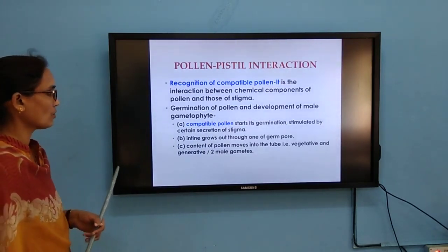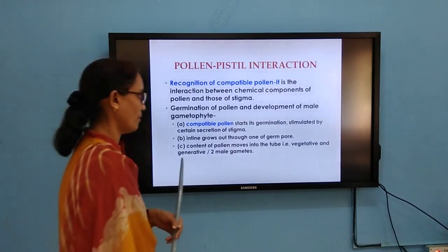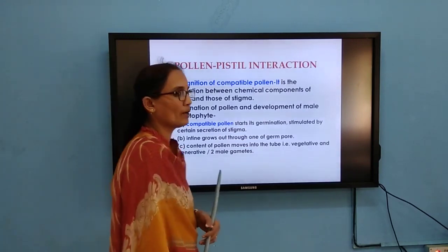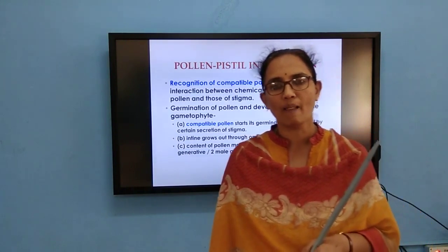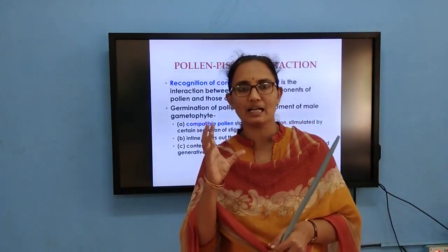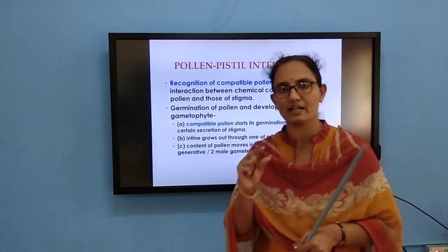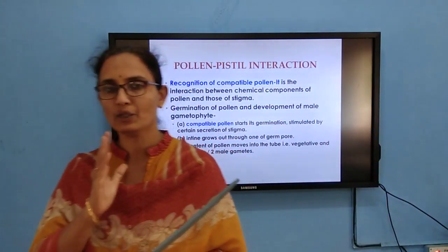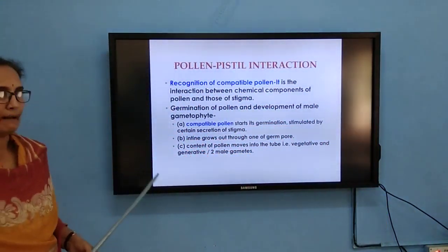So the intine grows out through the germ pore, and the pollen moves into the pollen tube, the vegetative and generative cell. The generative cell is going to divide into male gametes. Earlier also I told, the vegetative cell is bigger in size, and the generative cell is smaller. From this generative cell only, when it undergoes division, the two male gametes are going to get formed.